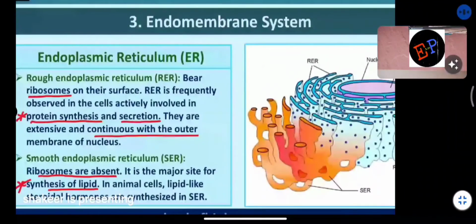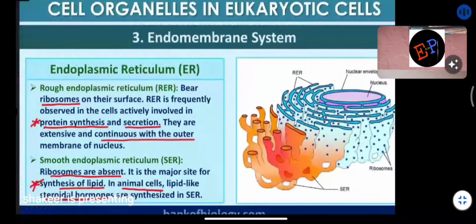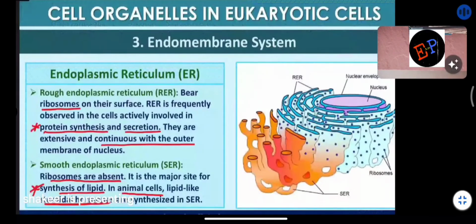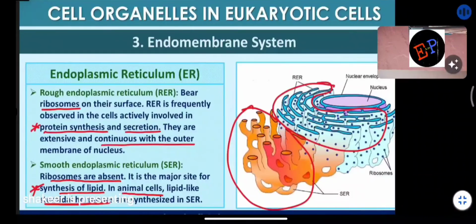So in animal cells, lipids like steroidal hormones are synthesized in smooth endoplasmic reticulum. In the case of animal cells, which kind of lipids are produced in SER? Steroidal hormones. They are also produced in smooth endoplasmic reticulum. Are you able to understand? That's it. So in the figure you can see, ma, this total structure you can call smooth endoplasmic reticulum, and this total structure you can call rough endoplasmic reticulum. And rough endoplasmic reticulum is in contact with the nucleus itself.